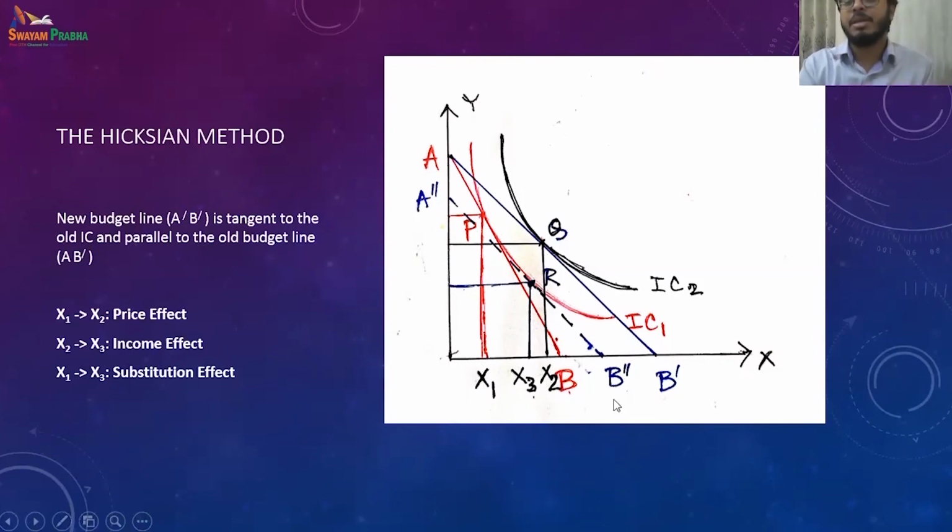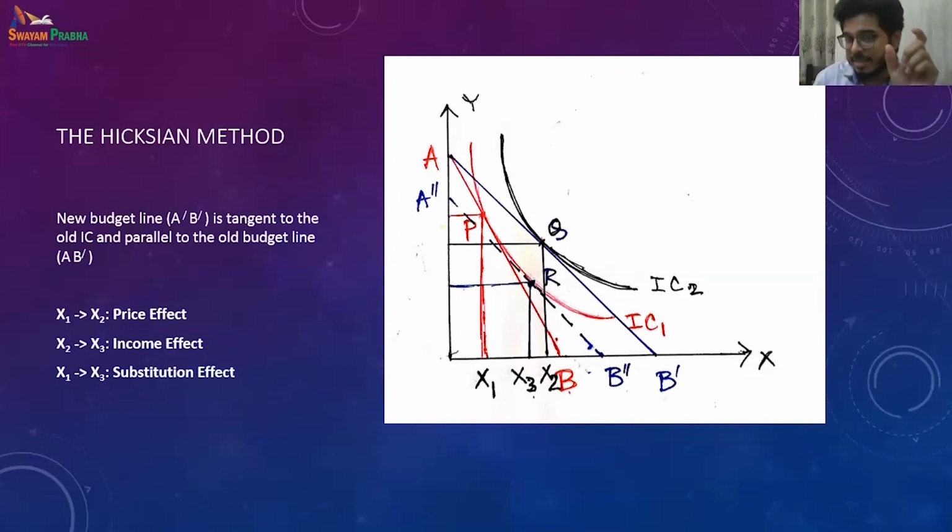So this gap, X1 to X2, is the price effect, because this change in the consumption of X is happening because of the falling price. Now between P and R, they are on the same indifference curve, but because we are keeping the real income the same and the same satisfaction level, the consumption of X has moved from X1 to X3.